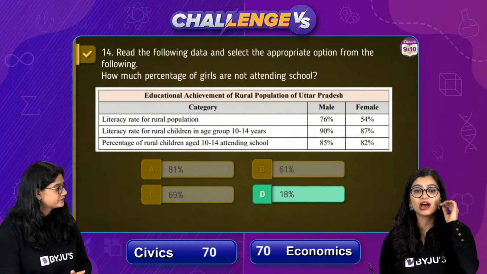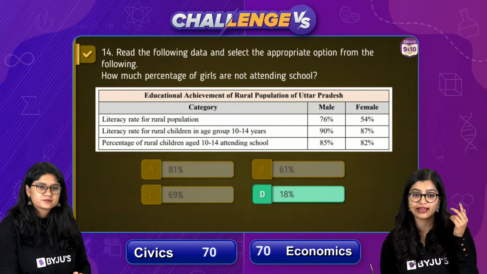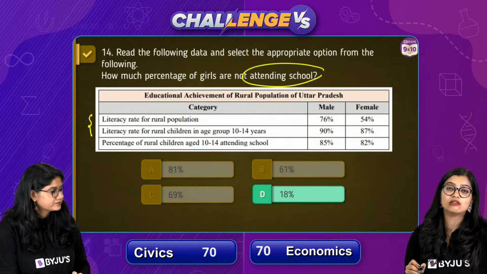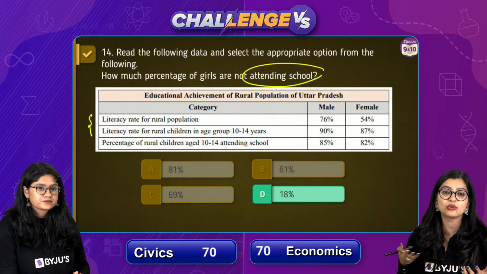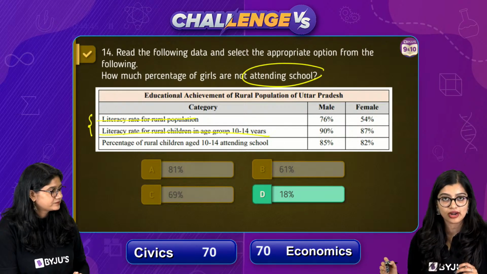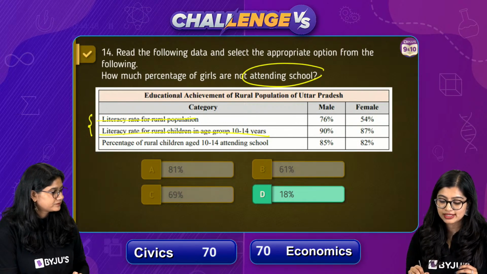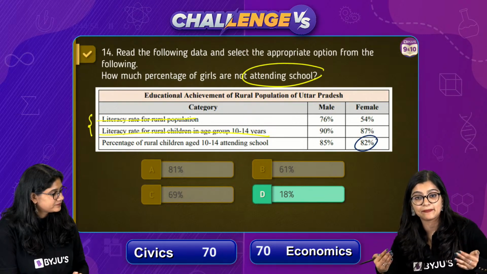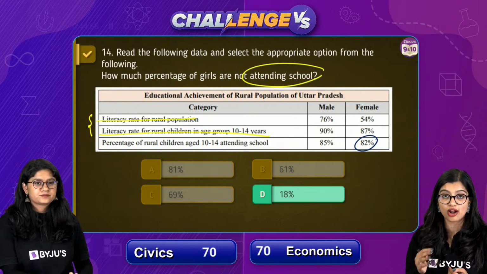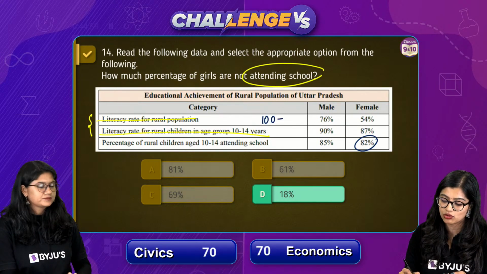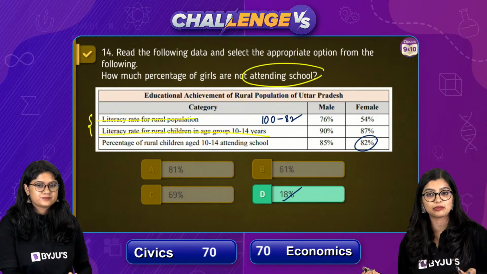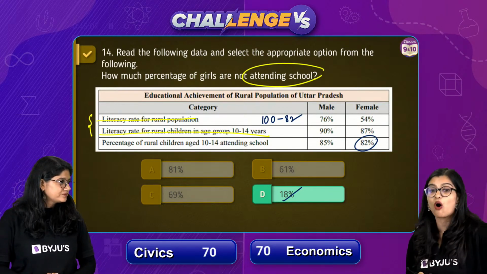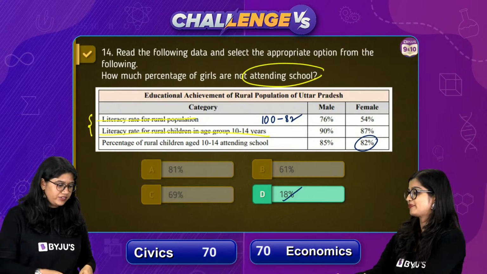Now, many of you are a little worried about how exactly we arrive at this answer. They are asking about attending school. That means if the literacy rate is given, we don't need to even look at these points. These two are not for us. What should we look at? The percentage of rural children attending school. In that they are saying that 82% of females are attending. That means they are asking how many are not attending. Do 100 minus 82. How much are you going to get? You will get 18%. So the correct answer here is option D. Easy peasy. 14 out of 14 for all of you out there. Very good. We are very proud.